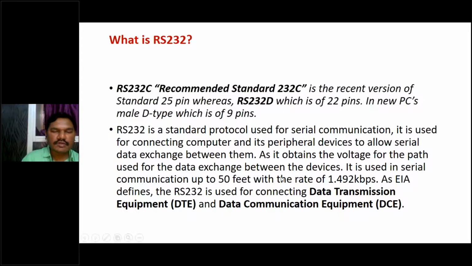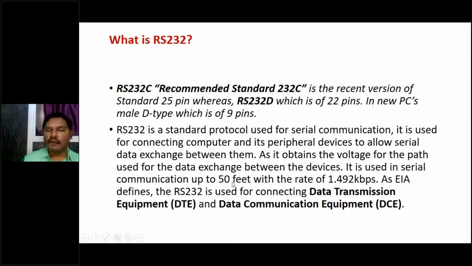RS-232 can cover a wire length of 50 feet, and the data rates are 1.492 kbps, approximately 2 kbps speed only. Why? If it is more than 50 feet, then noise will be introduced.